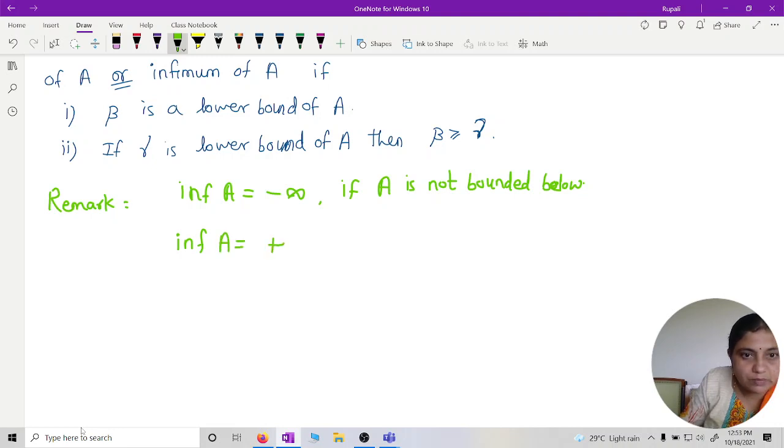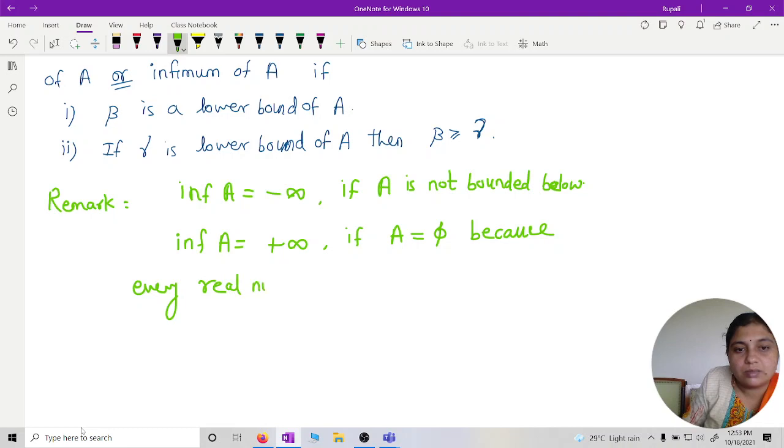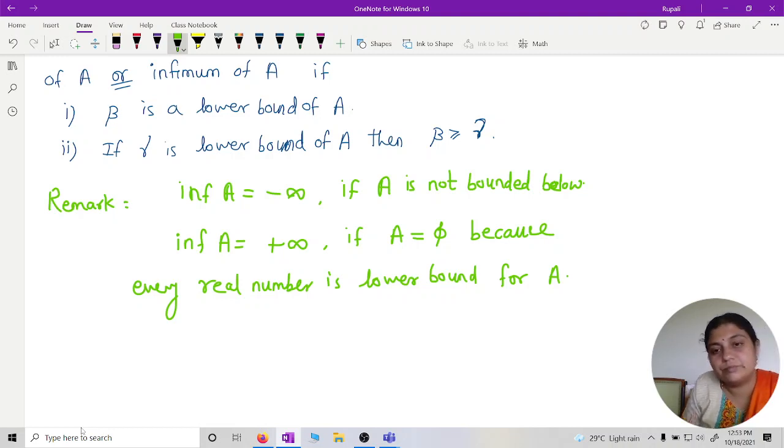Infimum of A is equal to plus infinity if A is equal to the empty set, because every real number is a lower bound for it, and what is the greatest? Plus infinity, right? Similar thing.